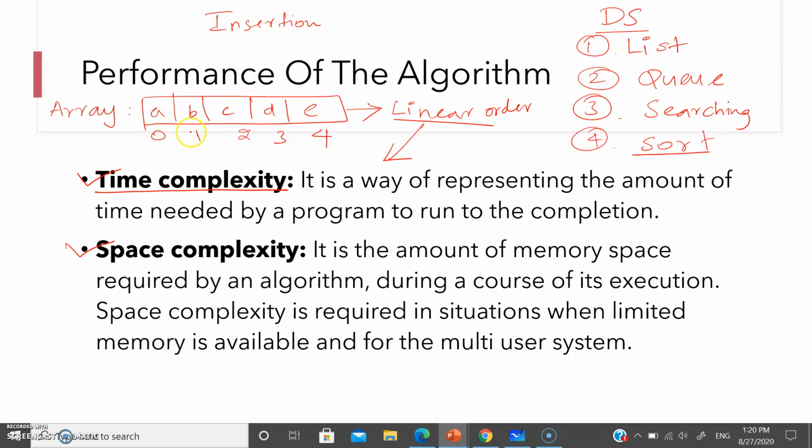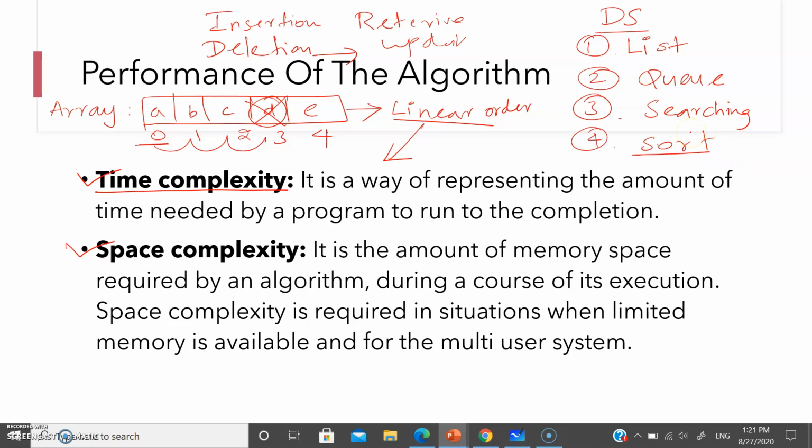At the same time, I want to delete an element in the array. If I want to delete an element, of course, I am going to start from the first index, search for the data, and delete it. Even deletion happens in linear order. Likewise, the retrieve operation and the update operation. So the order in which your array performs is what we call the performance of the algorithm, which we calculate using the time complexity for all the data structures.